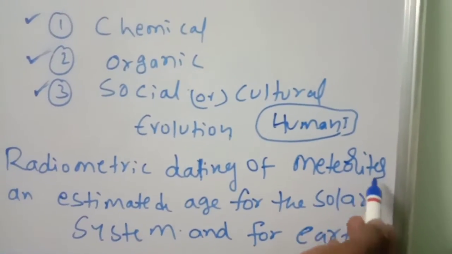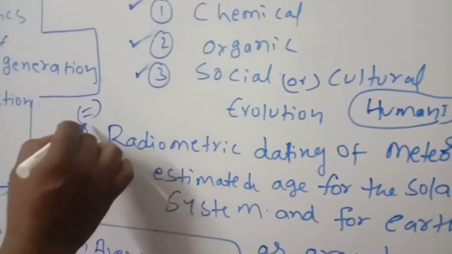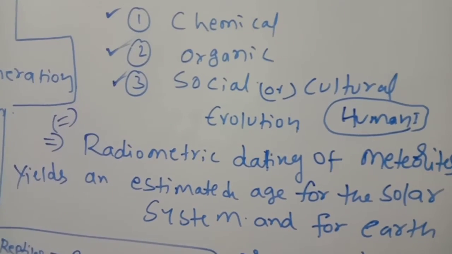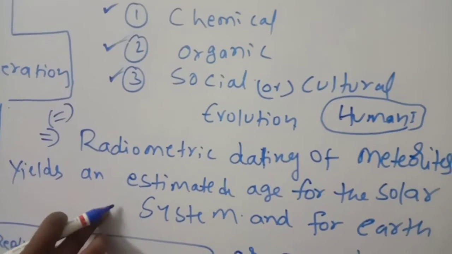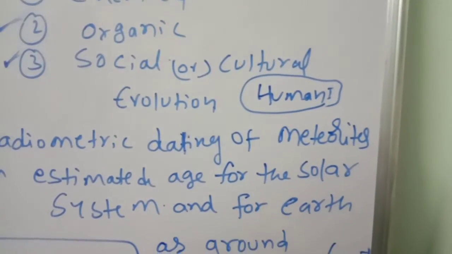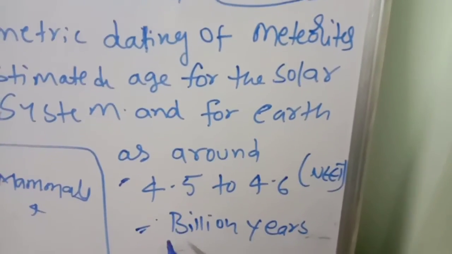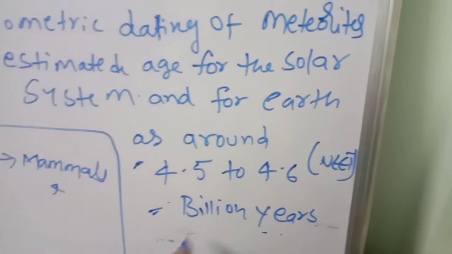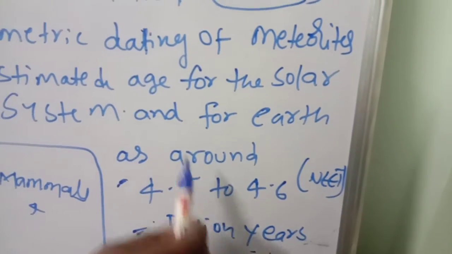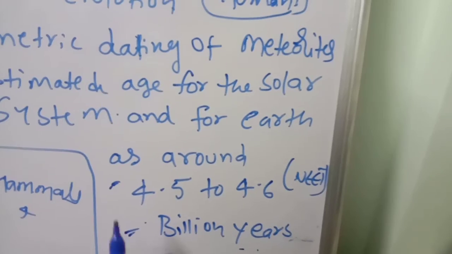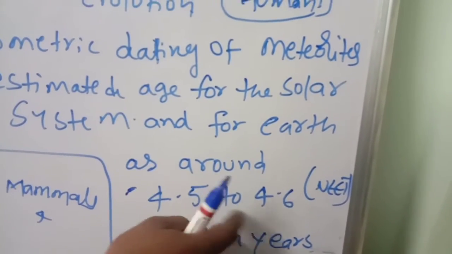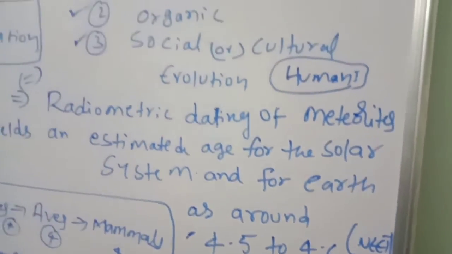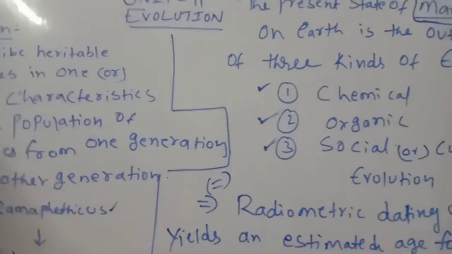Radiometric dating of meteorites yields an estimated age for the solar system. We have planets in the solar system, and the solar system and Earth are around how many years old? 4.5 to 4.6 billion years. So how many years ago was the Earth formed? You should say 4.5 to 4.6 billion years back, the planets, the solar system, and the Earth formed.